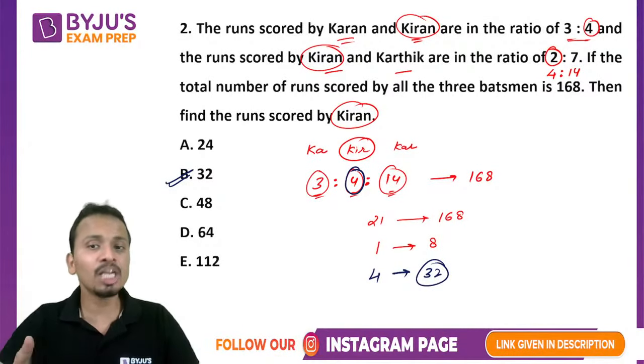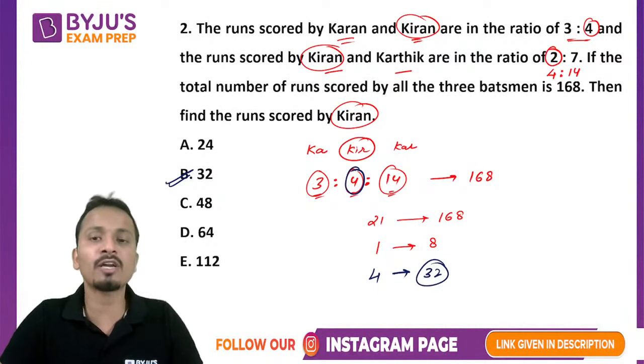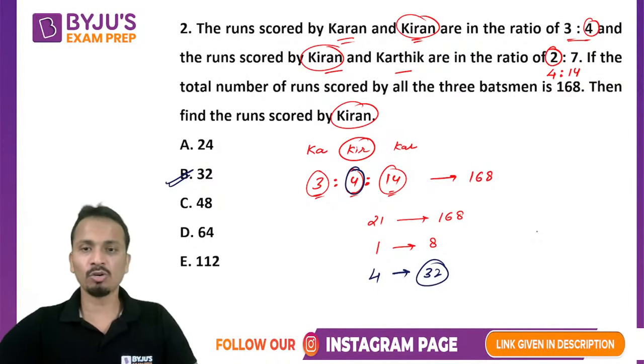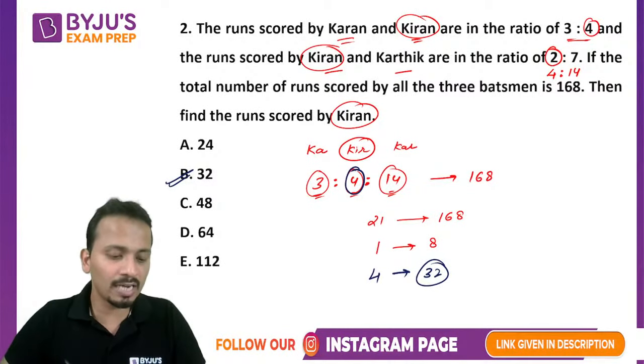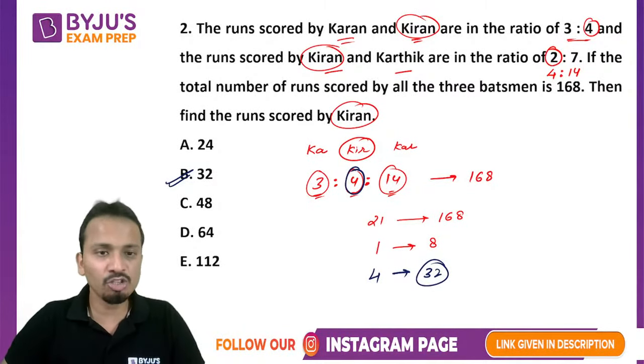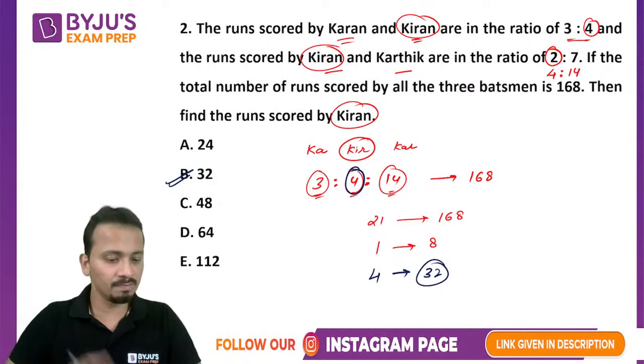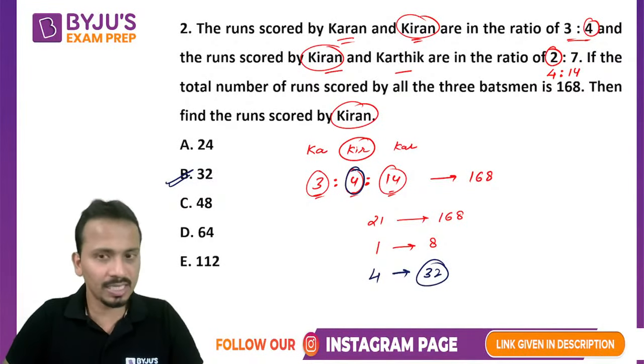Abhishek, I think you have calculated the value for Karthik. Okay, let's see what you have done. Yes, so Abhishek, you have given the value for Karthik. And Aditya, I don't know what you have done, so probably you need to check your mistake. All right. So other students, I believe all of you have given the correct answer. Nice. So the correct answer here is 32.